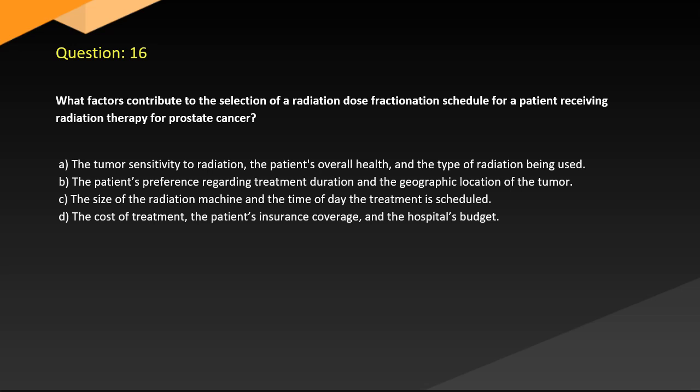B. The patient's preference regarding treatment duration and the geographic location of the tumor. C. The size of the radiation machine and the time of day the treatment is scheduled. D. The cost of treatment, the patient's insurance coverage, and the hospital's budget.